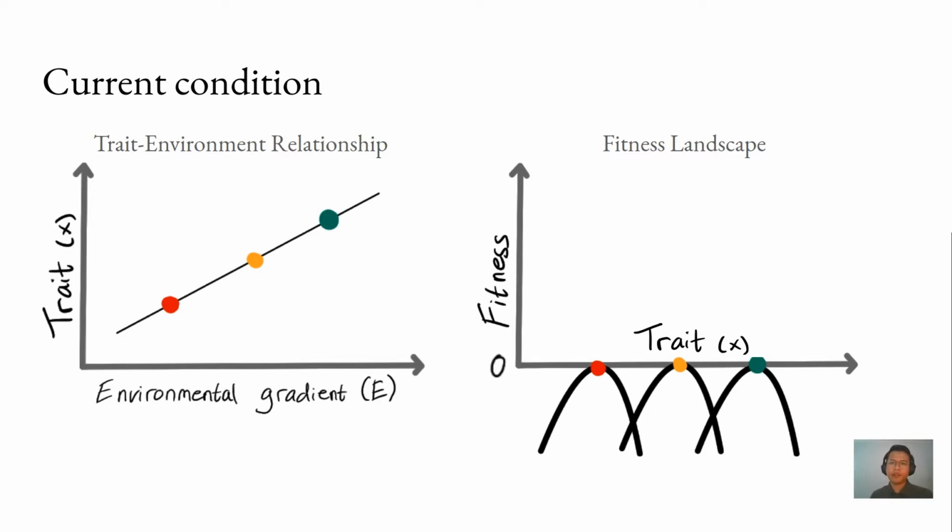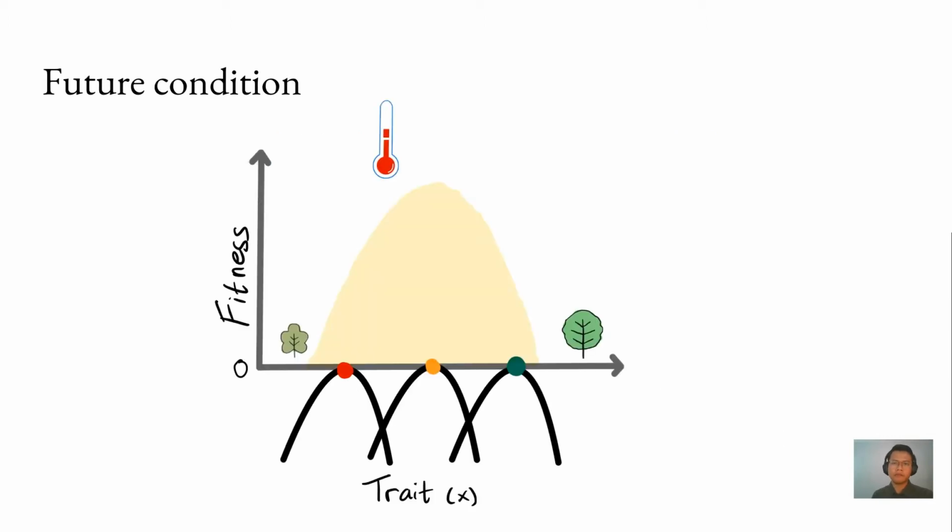Here, I have three dots representing three hypothetical species with different traits. They are all adapted to different environments and their populations are stable. These species have reached the ecological stable state as shown in the fitness landscape plot on the right. It is thought that climate change will reorganize ecological communities. Species may survive periods of rapid change by enduring the new conditions or shifting their distribution.